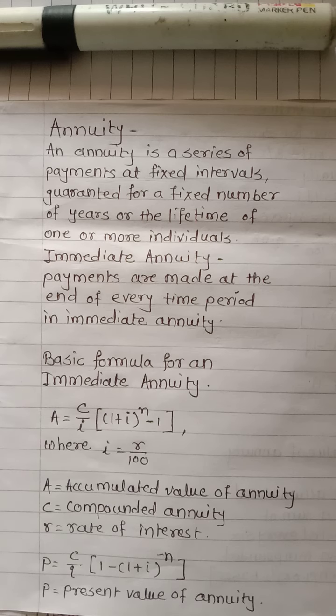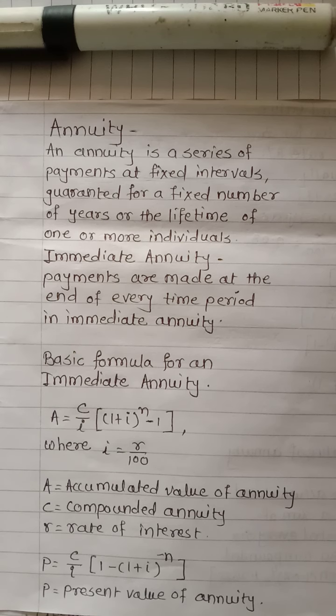The immediate annuity commences immediately after the end of the first income period. For instance, if the annuity is to be paid annually, then the first installment will be paid at the expiry of 1 year. Similarly, in a half-yearly annuity, the payment will begin at the end of 6 months. The annuity can be paid either yearly, half-yearly, quarterly, or monthly.